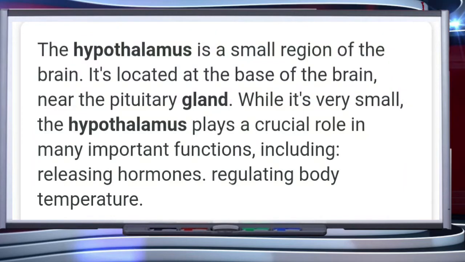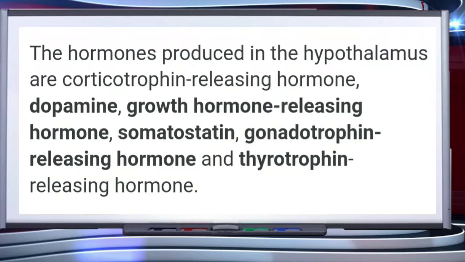The hypothalamus is a small region of the brain. It is located at the base of the brain near the pituitary gland. While it's very small, the hypothalamus plays a crucial role in many important functions including releasing of hormones and regulating body temperature. It contains several groups of neurosecretory cells called nuclei which produce hormones. These hormones regulate the synthesis and secretion of pituitary hormones.